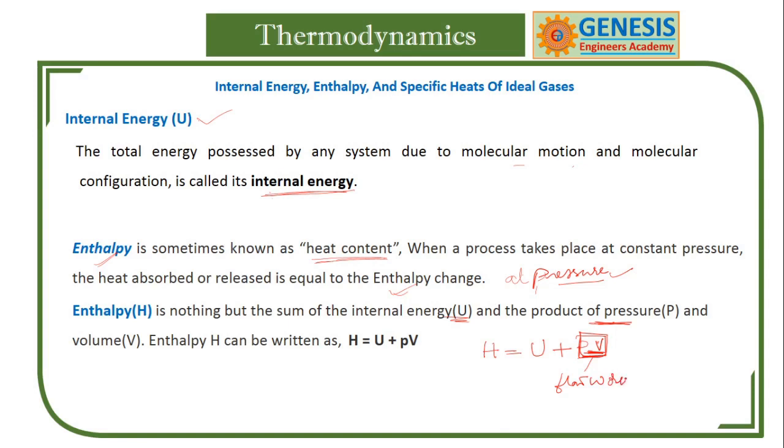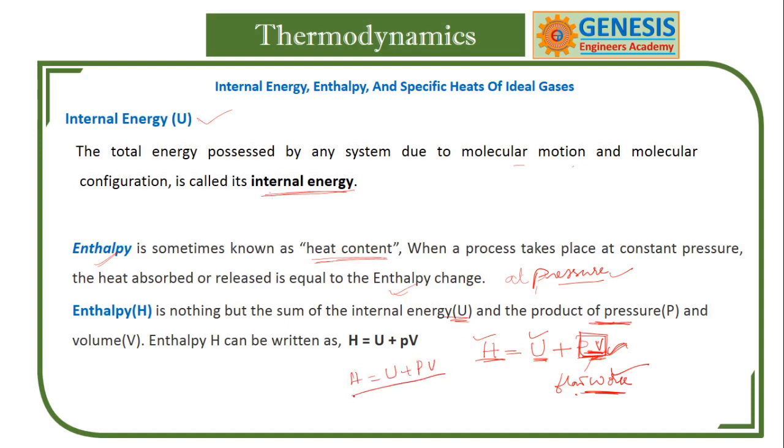Now we have introduced one more, called mechanical energy. This is internal energy, this is heat energy, and this PV is work energy, that we call flow work. This is energy, this is energy, this is also energy. So you have to remember this formula, H is equal to U plus PV.